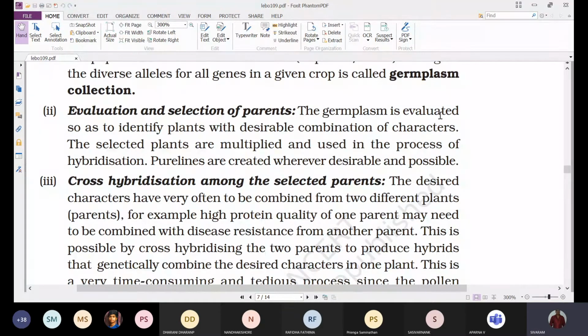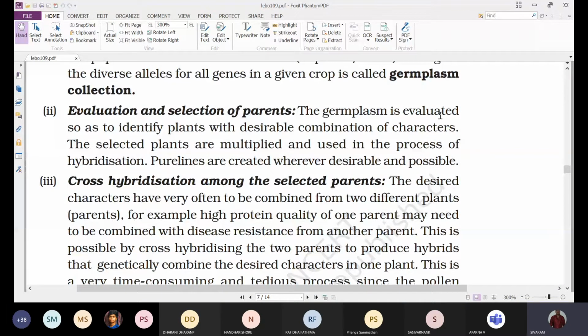And next, the selected plants are multiplied and used in the process of hybridization. They are multiplied, that means they are produced in large number, and later they undergo hybridization. That means they are crossed. Those two plant varieties which are showing maximum desirable characters need to be crossed to obtain the hybrids in the next generation.